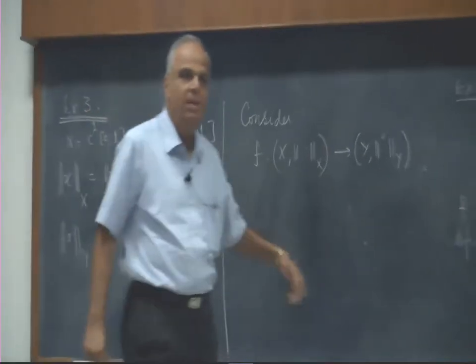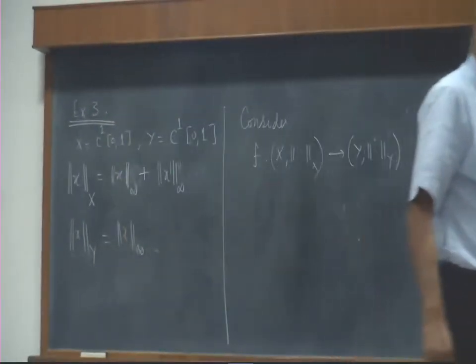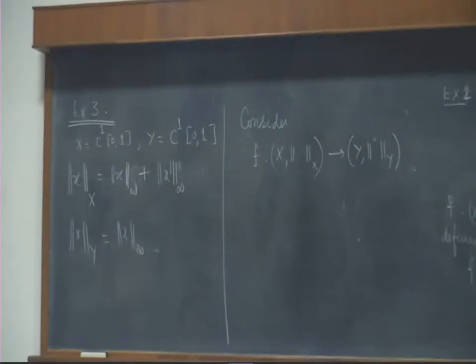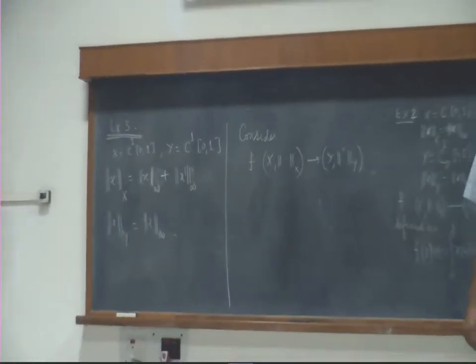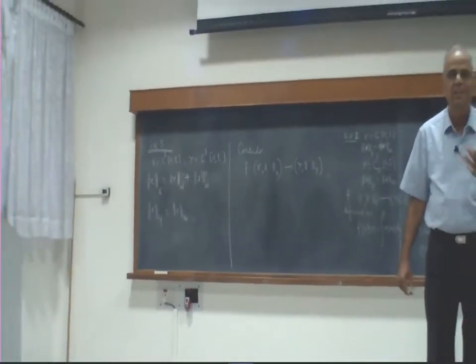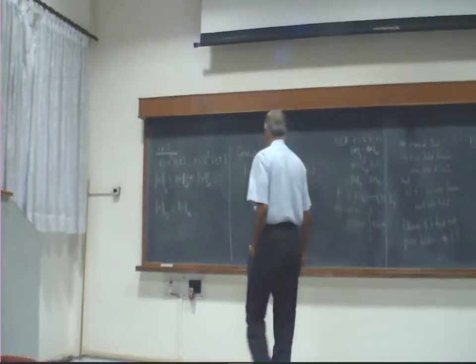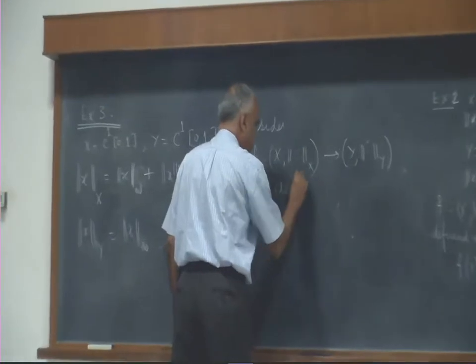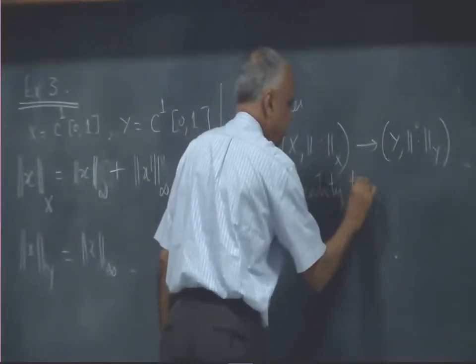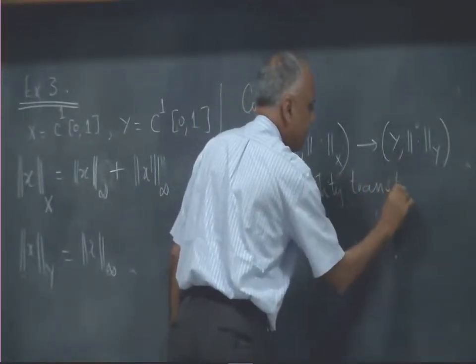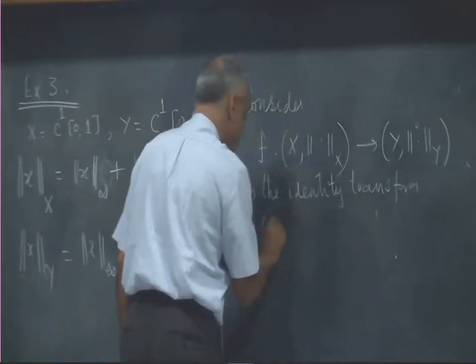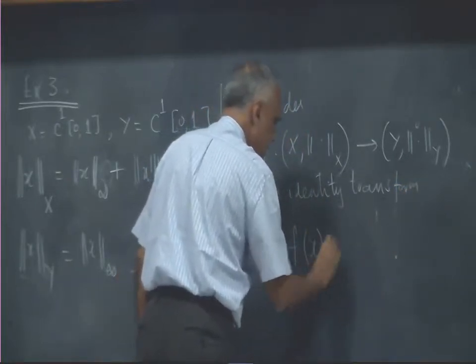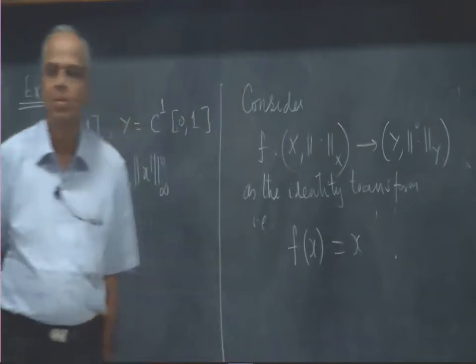So I must convert a C1[0,1] function to another C[0,1] function. The easiest way to do it is the identity map, the identity transform. That is, f of x takes the function x to x itself.